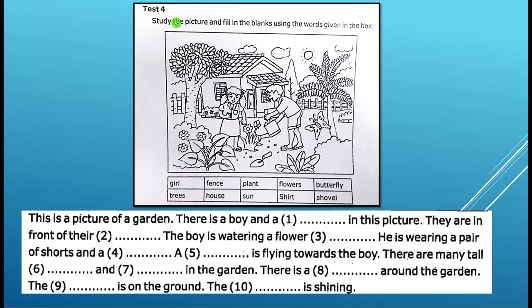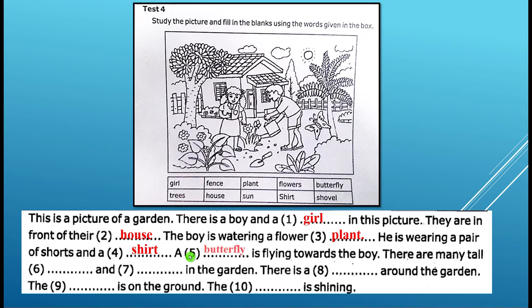Test 4. Study the picture and fill in the blanks using the words given in the box. This is a picture of a garden. There is a boy and a girl in this picture. They are in front of their house. The boy is watering a flower plant. He is wearing a pair of shorts and a shirt.